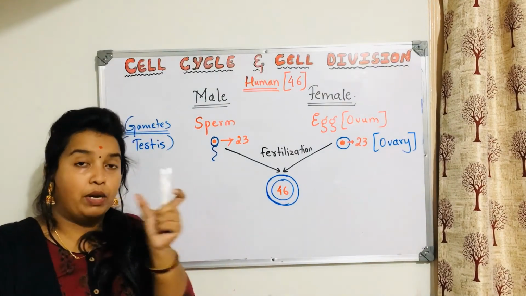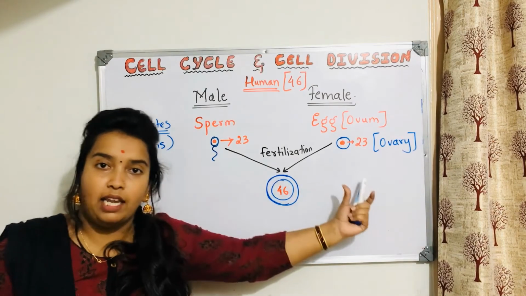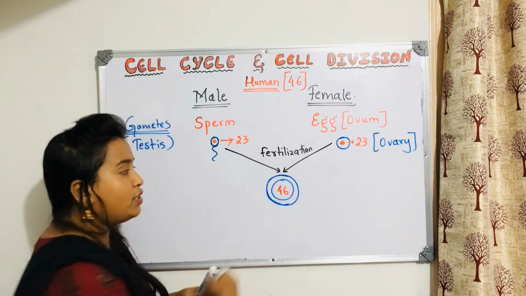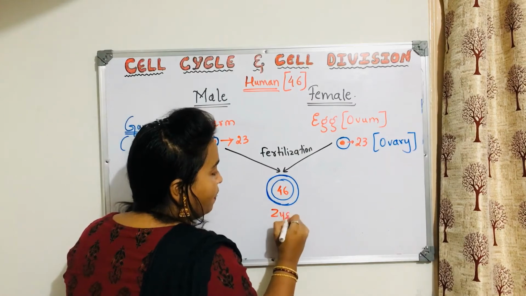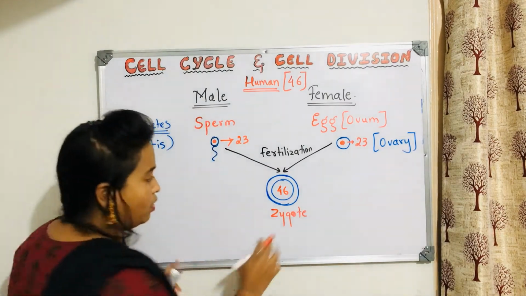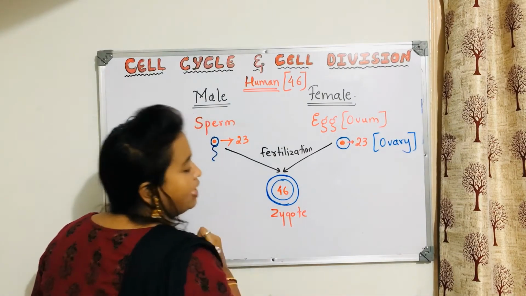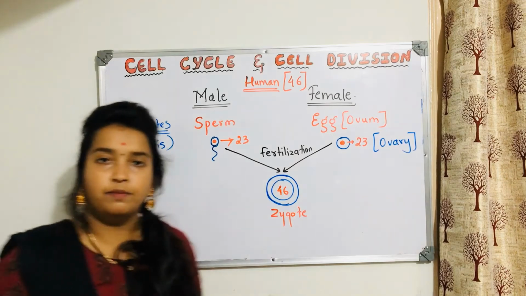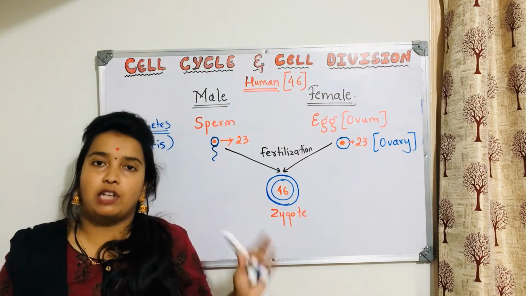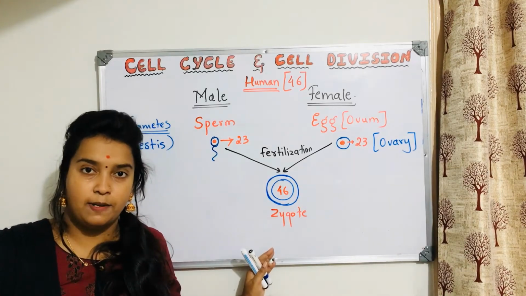One set of chromosomes, a complete set of 23 from sperm and 23 from egg. So this is called a zygote, and that's what I told you. We all have started our life as a single cell. So the zygote is a single cell. We all have been produced by this process only. So we all were a zygote at first.